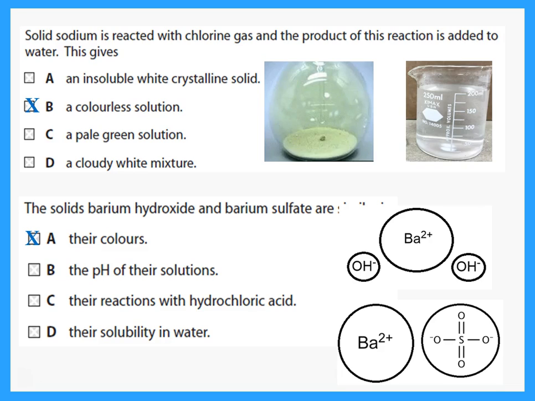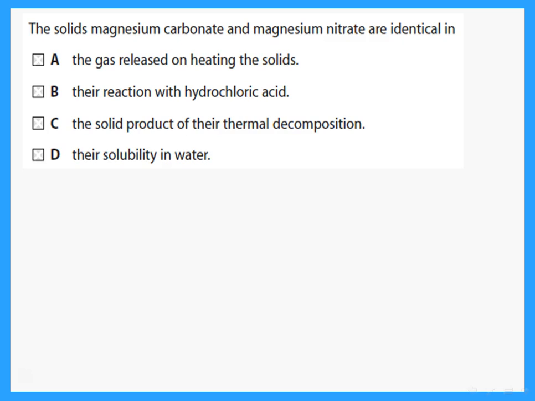Because barium hydroxide is more likely to ionize in water and form an alkaline solution. Barium sulfate would not form an alkaline solution. Their reactions with hydrochloric acid, again, it's the barium hydroxide that will react with an acid to form salt plus water. Their solubility, well, the solubility of barium sulfate is much less than barium hydroxide, so they are only similar in their color.